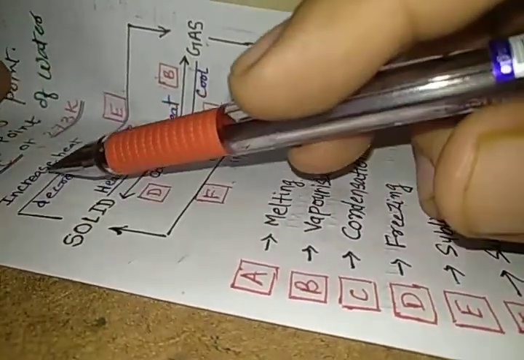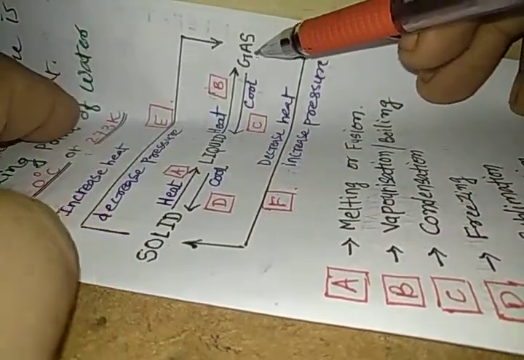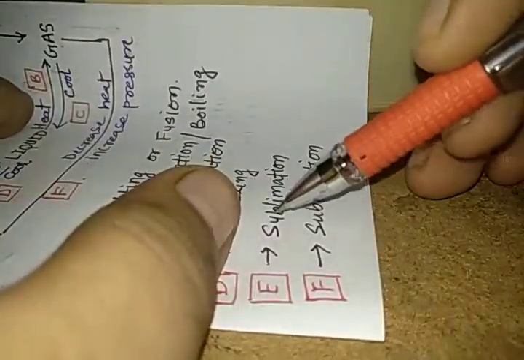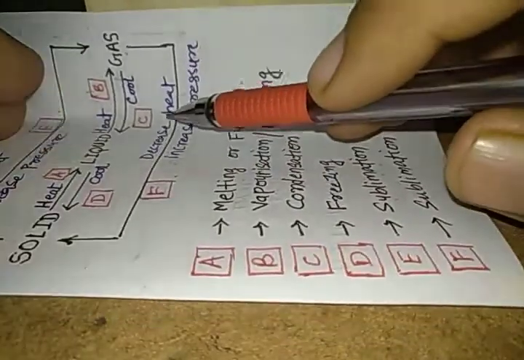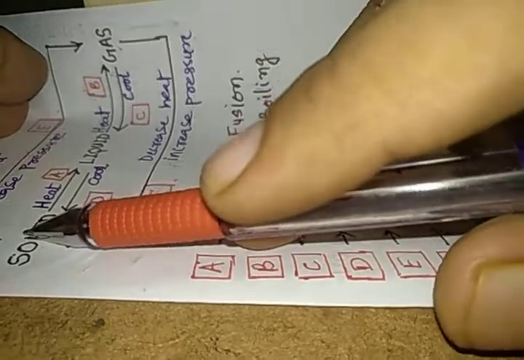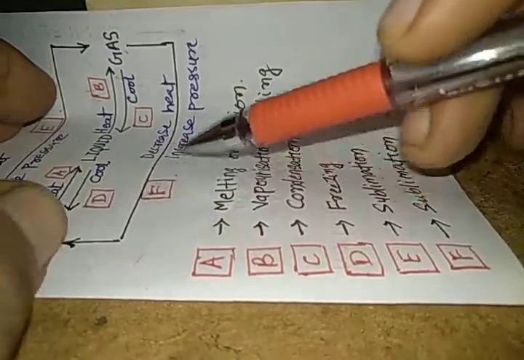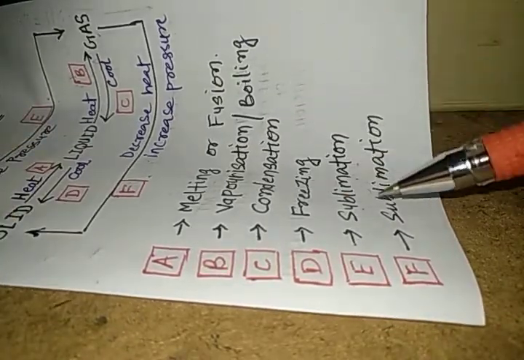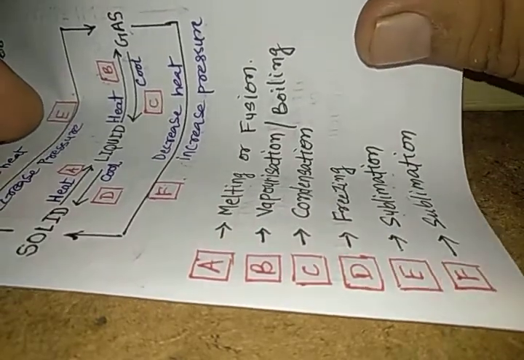Solids, when heated, turn into gas directly without passing through the liquid state. This process is known as E. What is E? E is known as sublimation. Gases, when cooled or when we decrease the heat and increase the pressure, directly turn into solid state without passing through the liquid state. What is this process known as? This process is known as sublimation. So this is your exercise question. Please solve it and understand it nicely. I hope, my dear students, you are enjoying your studies. Happy learning.